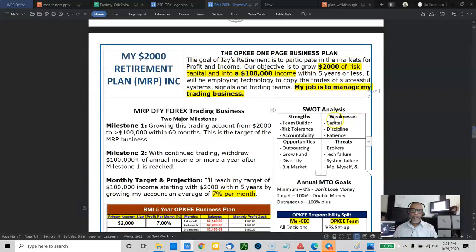The first section here, I just put what is my objective. My objective, as you all know, is to grow $2,000 worth of risk capital into a $100,000 income. I remind myself every day that it's my job to manage my trading business. I have two milestones. If I don't have $100,000, that's just my very comfortable risk capital goal. If I don't have $100,000, I need to grow it to $100,000 before I start taking income from it. For some people, it'll be 25,000, other people 50,000, all depending on what your goals are. And I have several projects running at one time.